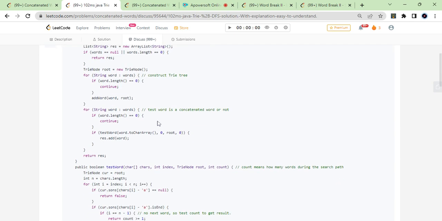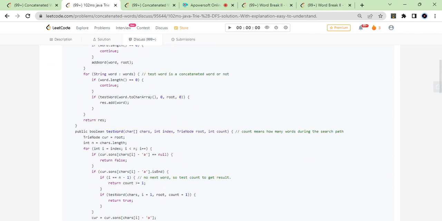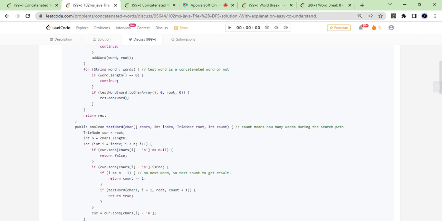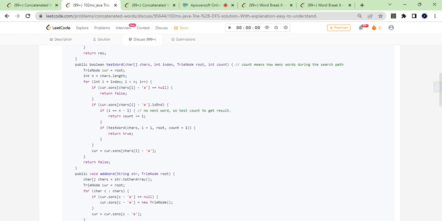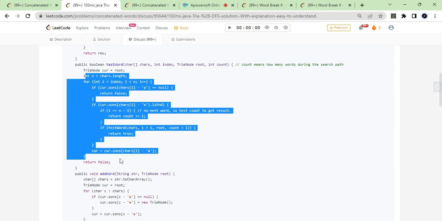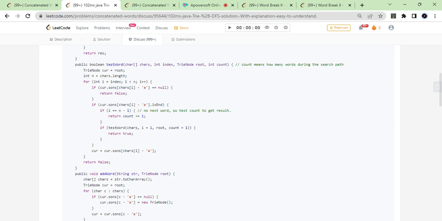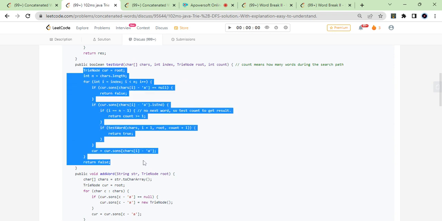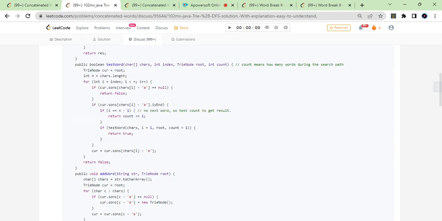This is a kind of concept which you can apply in string questions, wherever you are using an unordered map to store some string. As I used an unordered set to store the string, he used a trie to store the string and to iterate on the string. It makes it quite easier. I don't think it's that helpful in this case, but in some cases it's very, very helpful.